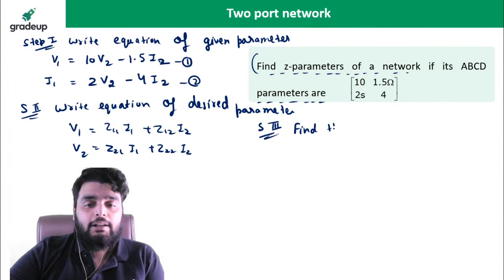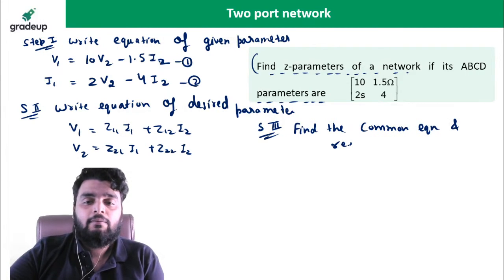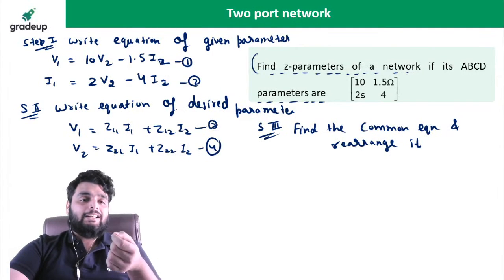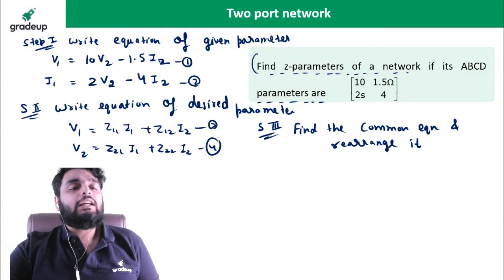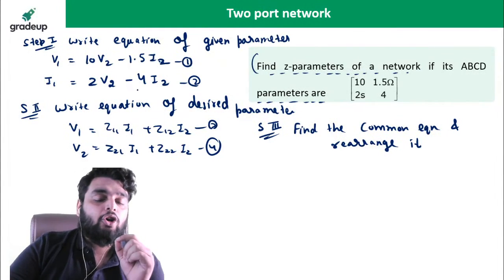Next step, step 3. Find the common equation and rearrange it. See, this step is very crucial. You have written the equation of ABCD and you have written the equation of Z parameter. Now you need to find the common equation.